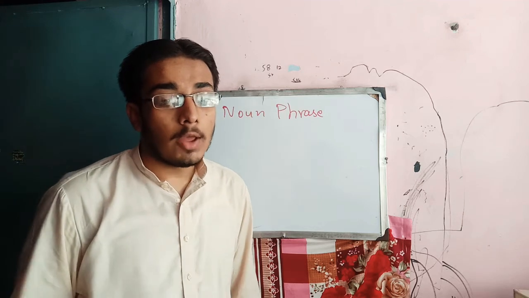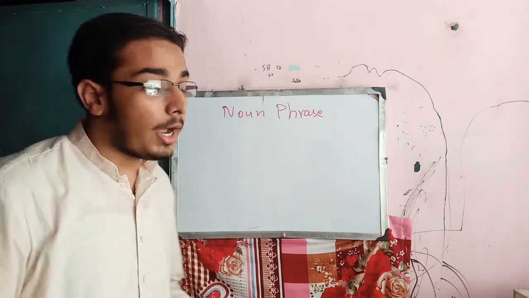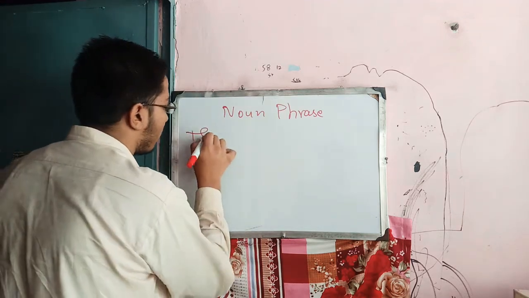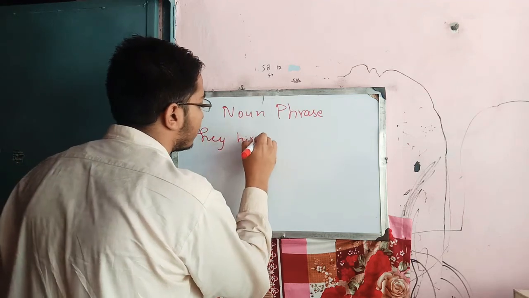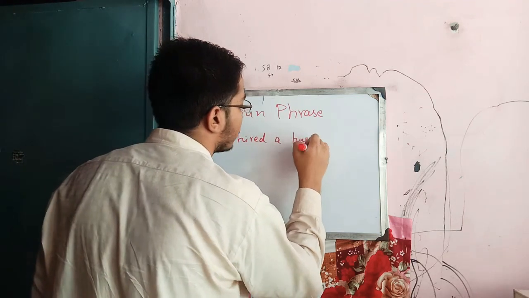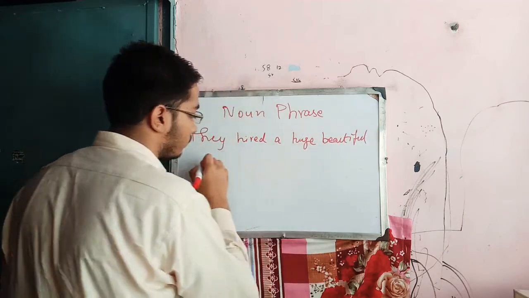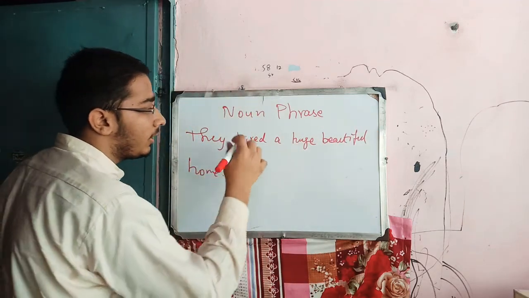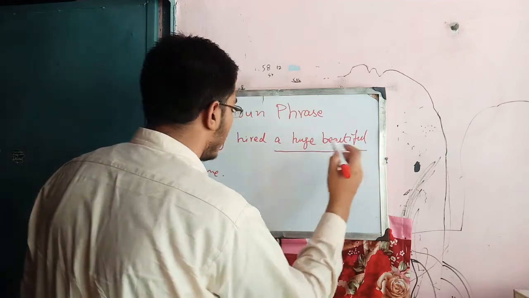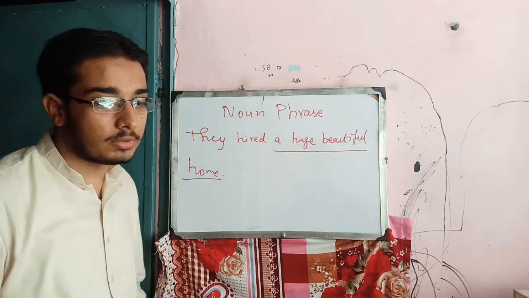For example, when we say that they hired a huge beautiful home. So in this sentence, a huge beautiful home is the noun phrase.